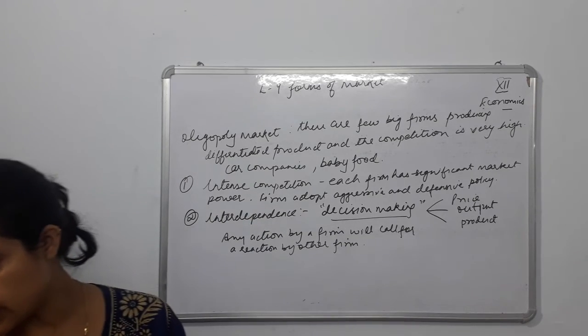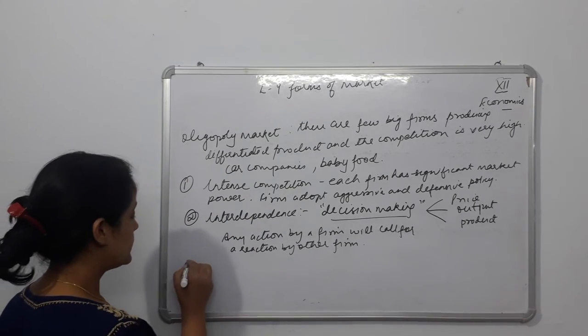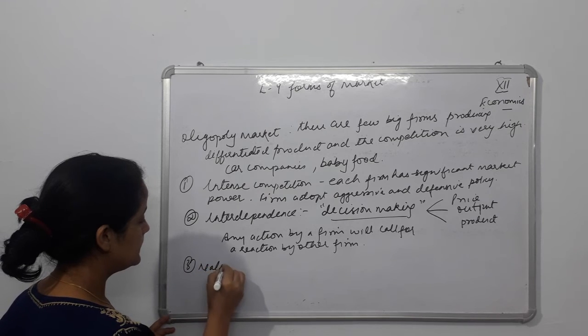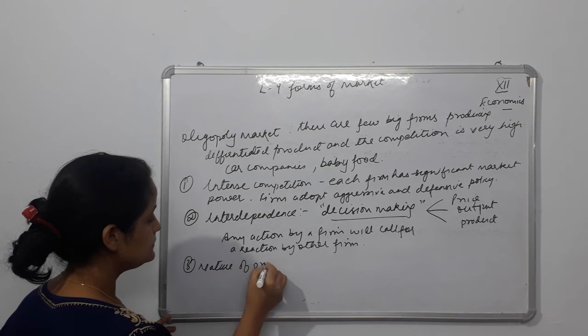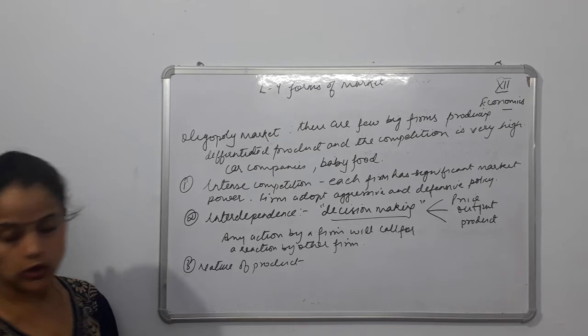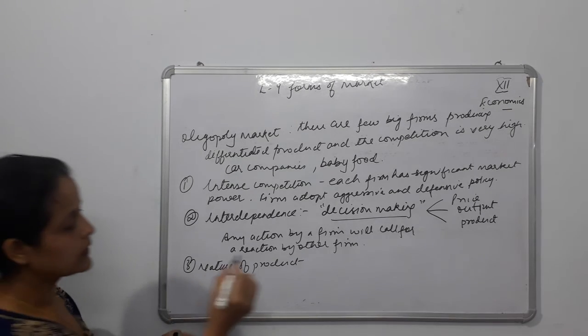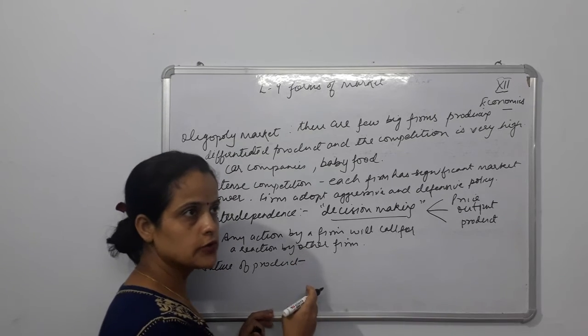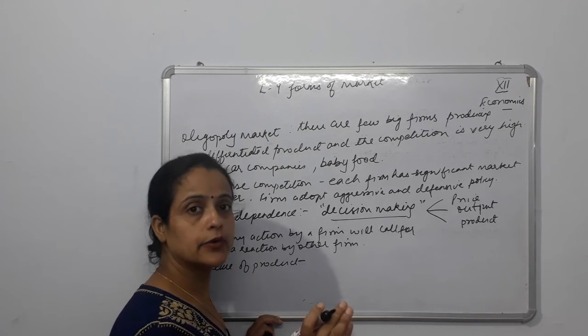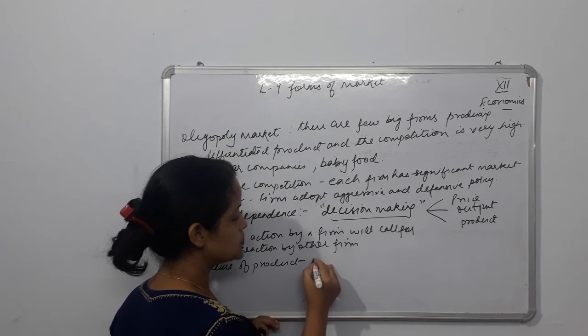The next is nature of the product. Now third is nature of product. Now when we talk about nature of product, what basically we mean here is what type of product we are producing. So are we producing a homogeneous product? No. Are we producing a heterogeneous product? No. We are producing differentiated products.